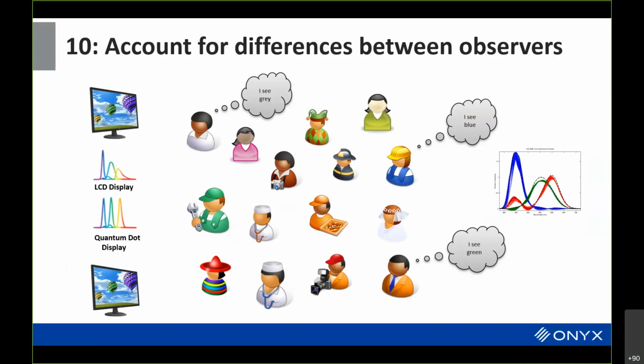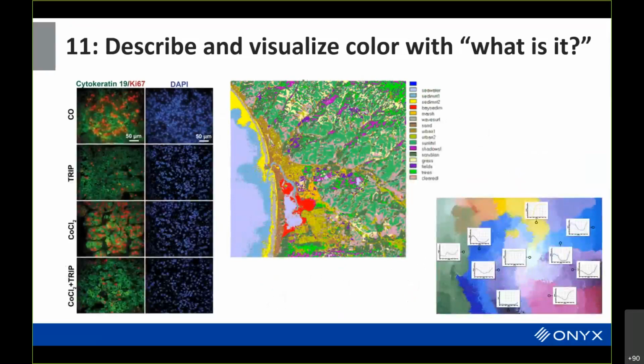So you can potentially have a profile that has the observer color matching functions and have that applied to a display, where the display itself will take into account the observer and adjust based upon the observer, so that you get a more consistent experience between observers. Not necessarily at the same time, though.